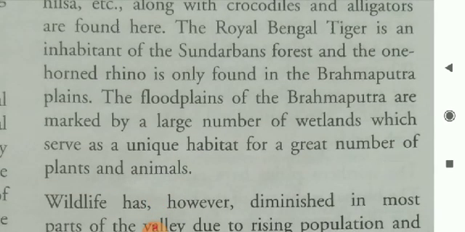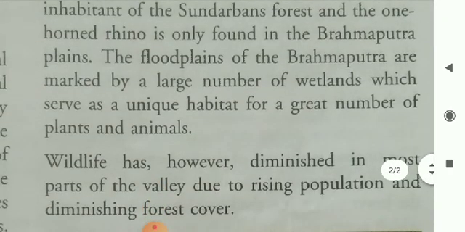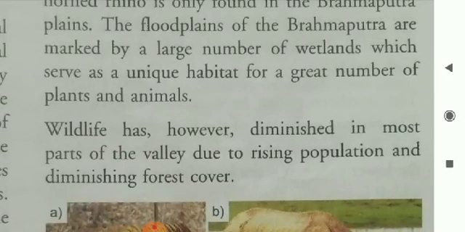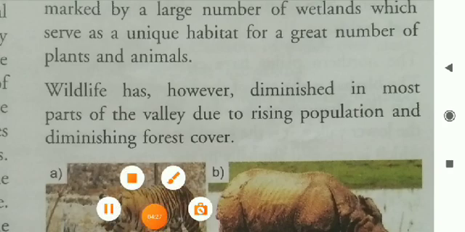The Royal Bengal tiger is an inhabitant of the Sundarbans forest, and the one-horned rhino is only found in the Brahmaputra plains. The floodplains of the Brahmaputra are marked by a large number of wetlands which serve as a unique habitat for a great number of plants and animals.